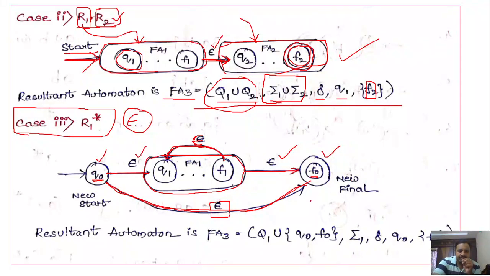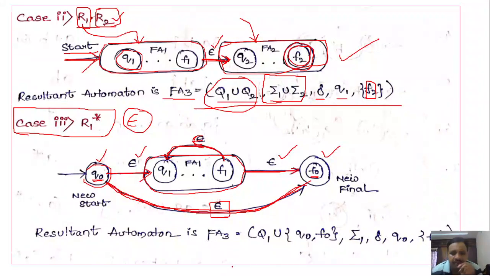Of course, we don't have any transitions from the final state. So we just link the final state of the finite automata with the newly added final state, and link the newly added starting state with the finite automata by adding epsilon. And one more, we have to specify epsilon transition from Q naught towards the newly added final state.